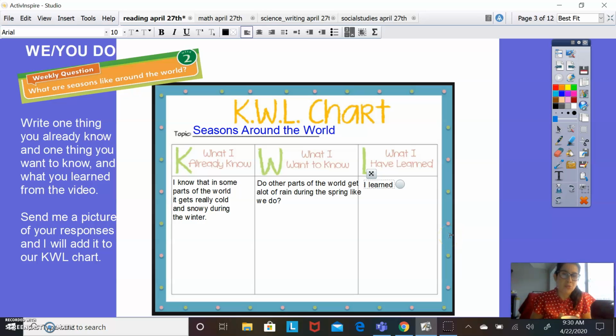When you have those 3 responses down, send me a picture of those responses and I will add it to this chart. So if you want to see your responses here, send them to me and I will add them to it. We'll talk about them on our next lesson, and then we'll go from there. So if you have any questions for me, please let me know.